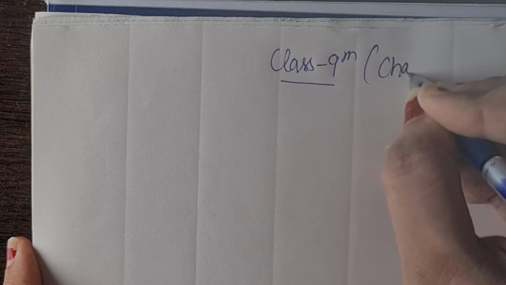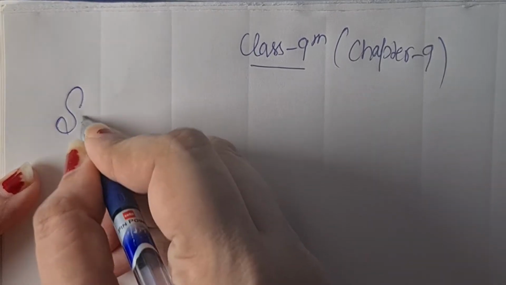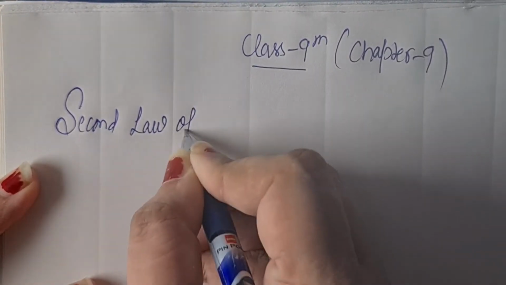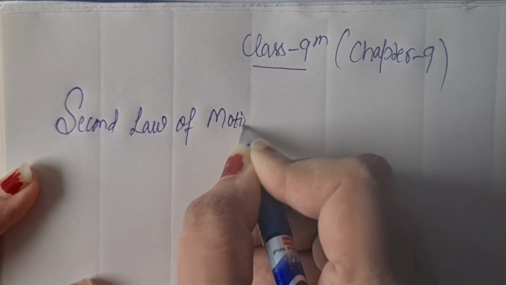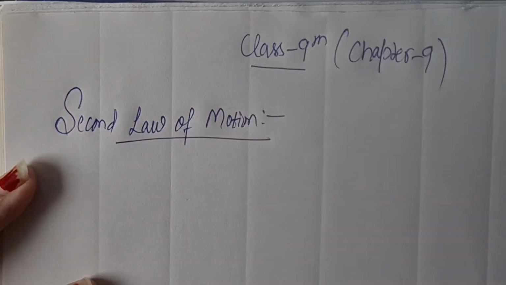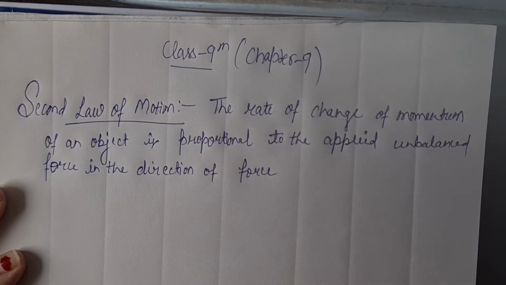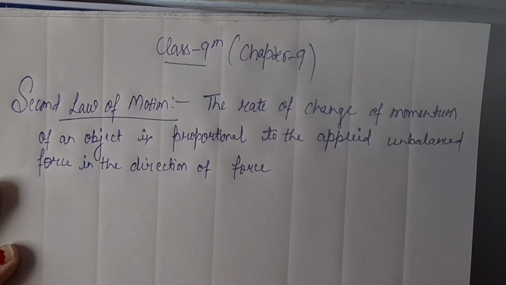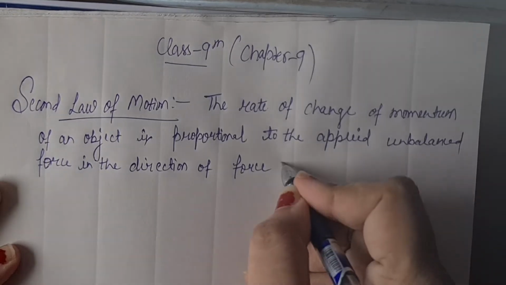Class 9th, chapter 9, second law of motion. So you all know second law of motion is, the rate of change of momentum of an object is proportional to the applied unbalanced force in the direction of the force.